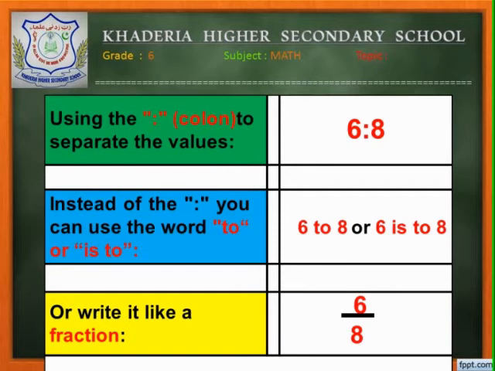Now the last one is the fraction: the ratio can be represented in fraction form also. That's why I told you that fraction and ratio are almost related concepts. I hope you got an idea how to read and write a ratio.